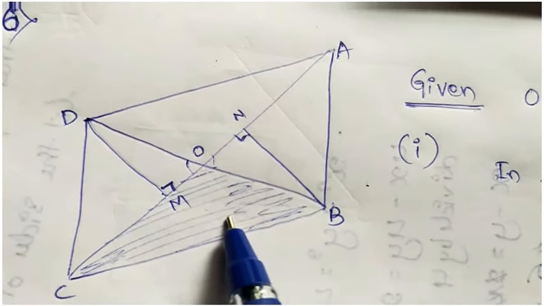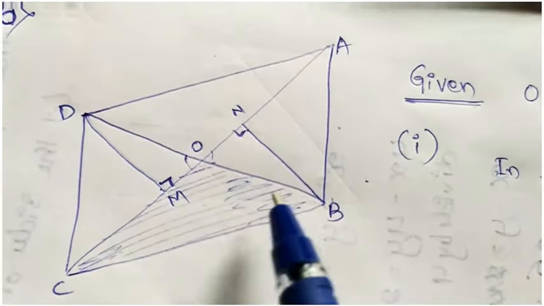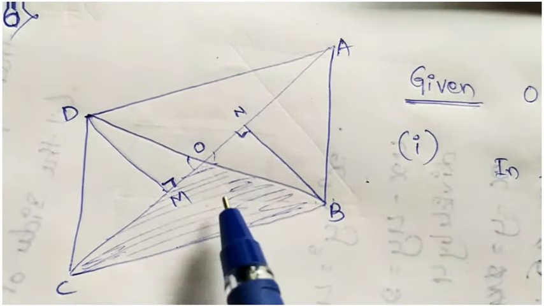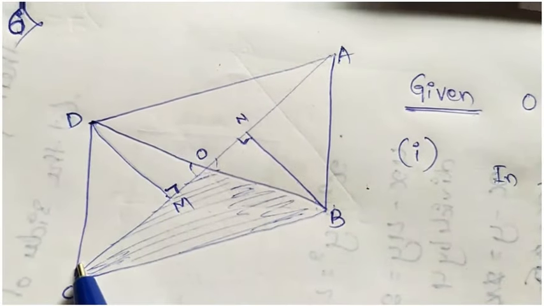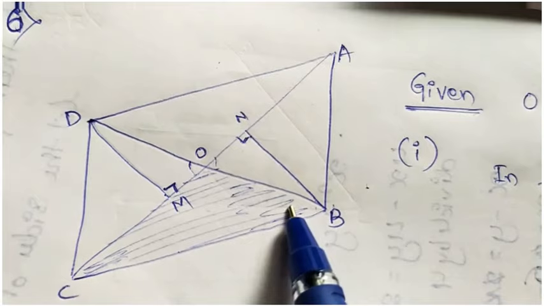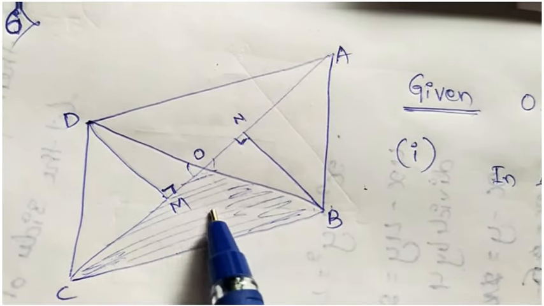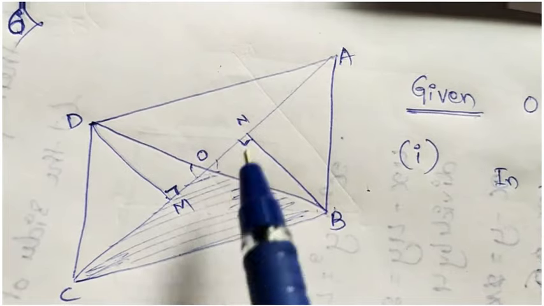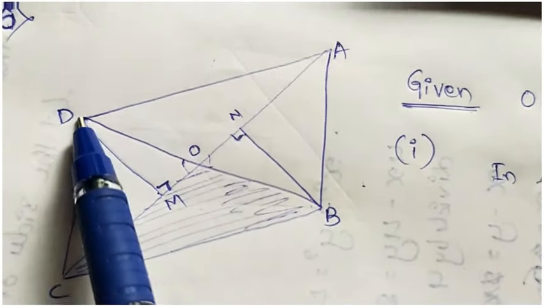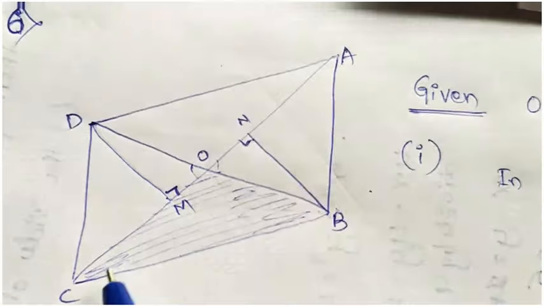The shaded area is common, so that shaded area belongs to ACB and also belongs to DCB. If we add this shaded area to the DOC as well as to the AOB, we will get DCB equal to ACB.